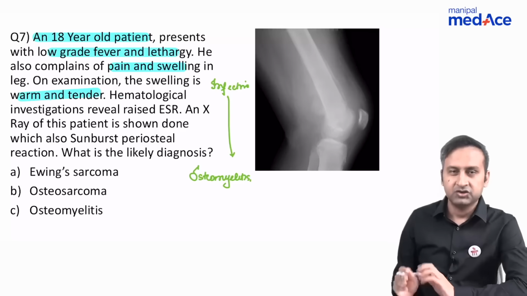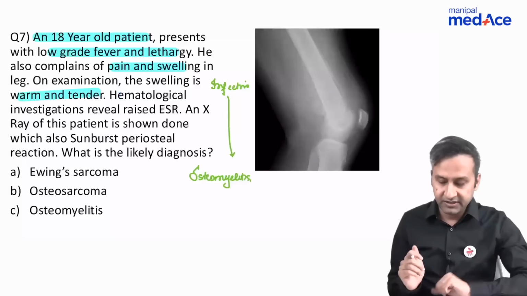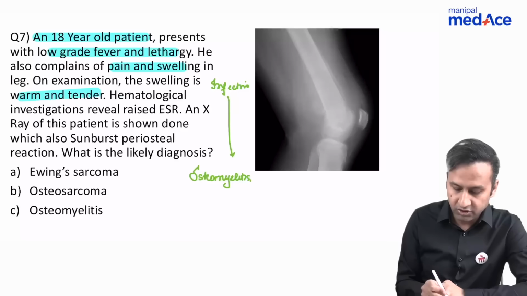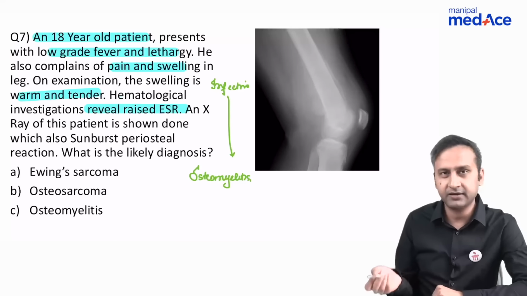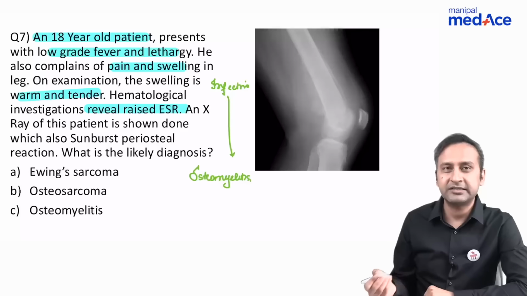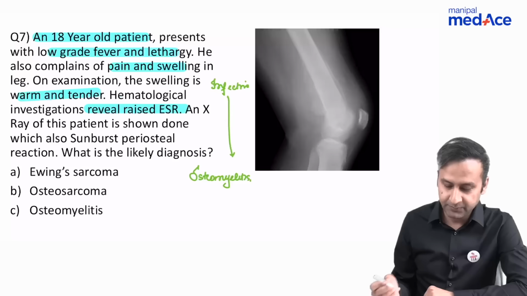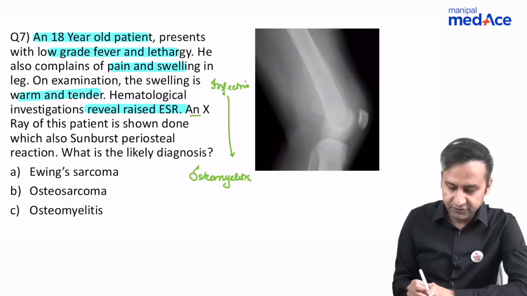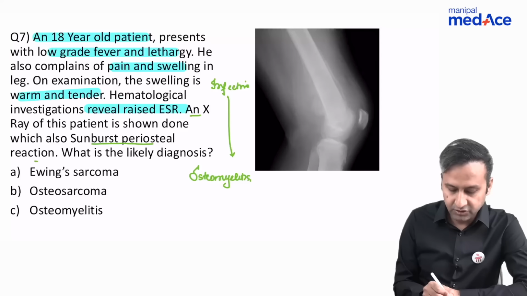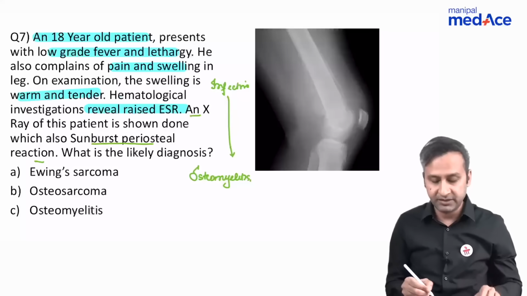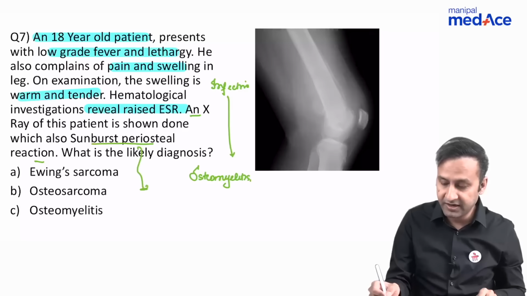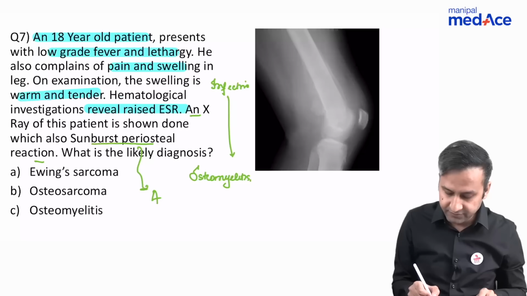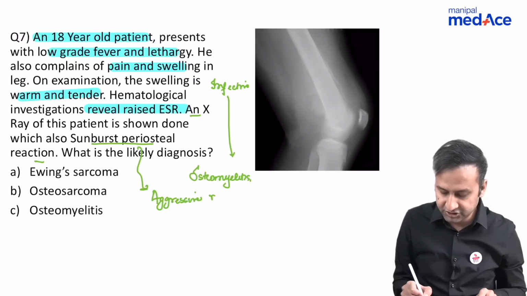But stop yourself a moment, give some rest. Let's read the entire question. Hematological investigations reveal raised ESR, again an icing on the cake. It also suggests that we're dealing with some form of an infective pathology. The X-ray of the patient is done, which shows a sunburst periosteal reaction. Now, we've talked about sunburst periosteal reaction, and this is nothing but a very aggressive reaction, I should say, which is seen in malignant bone tumors.